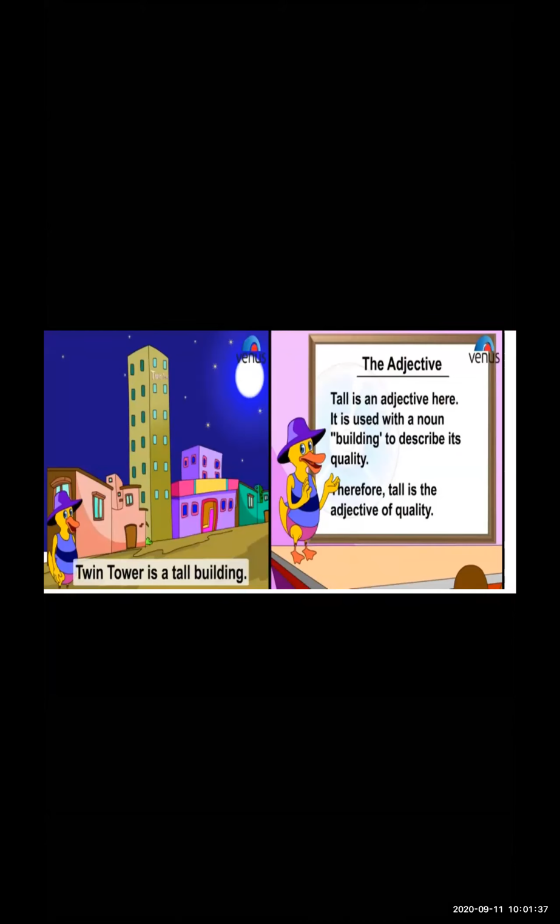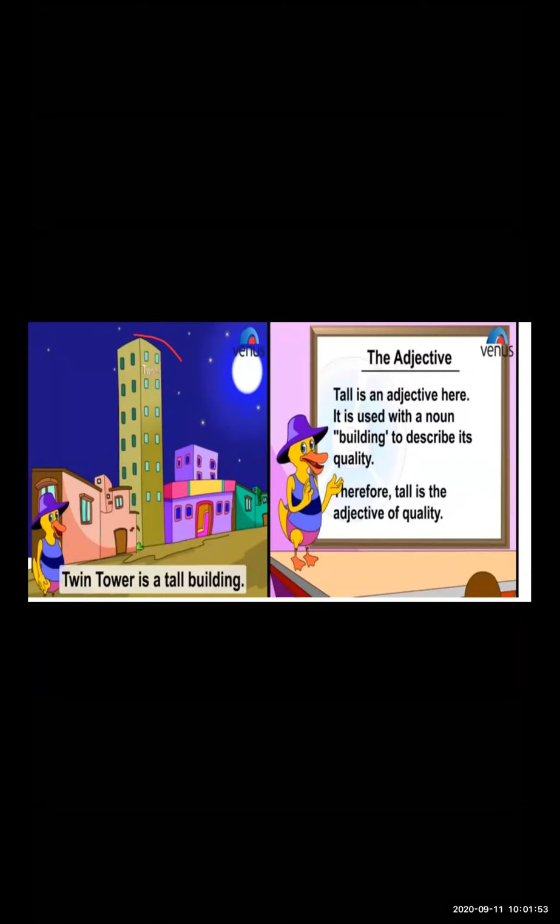Now, as I have mentioned in the definition, it describes a person, place, or thing. So when we talk about things, here I'm talking about the building. You can see the building name is Twins Tower. It doesn't mean that they are twins, but that is the name of the building.